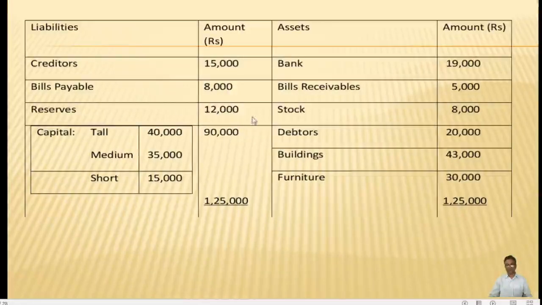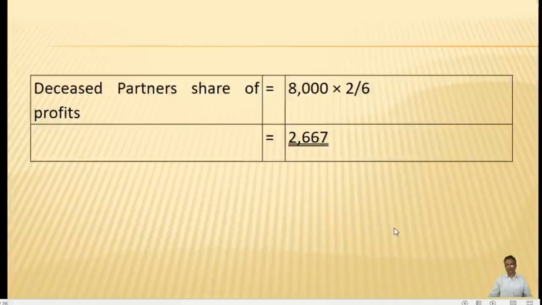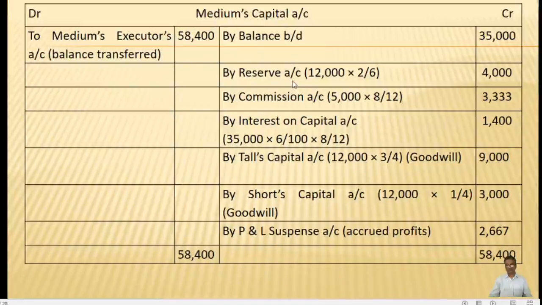So the reserve, it is 12,000, that we will be transferring to the deceased partner by recording on the credit side. Since it is on the liability side of the old balance sheet, it will be recorded on the credit side of the capital account by reserve, that is 12,000 into the deceased partner's share, 2 by 6. So 12,000 into 2 by 6 will be 4,000.